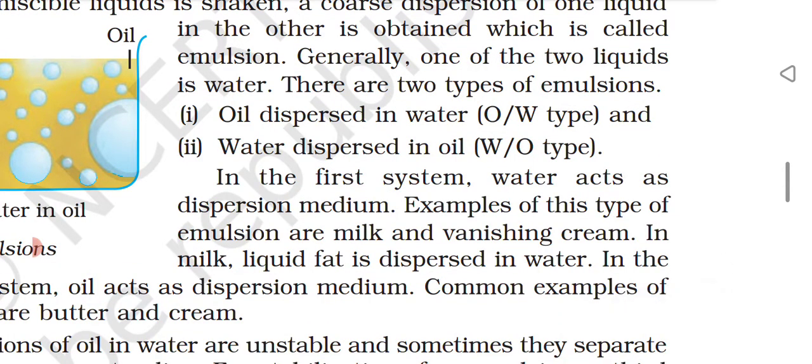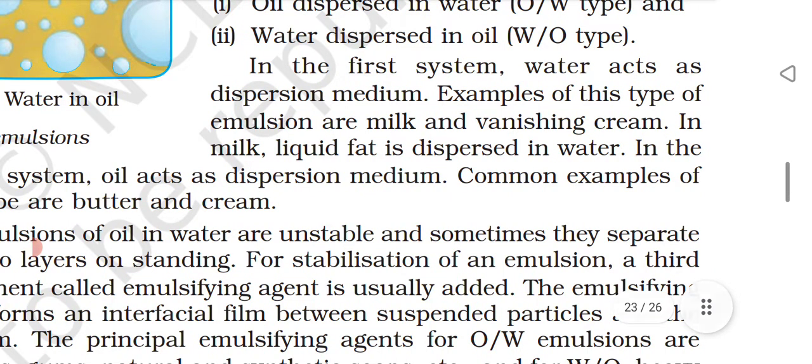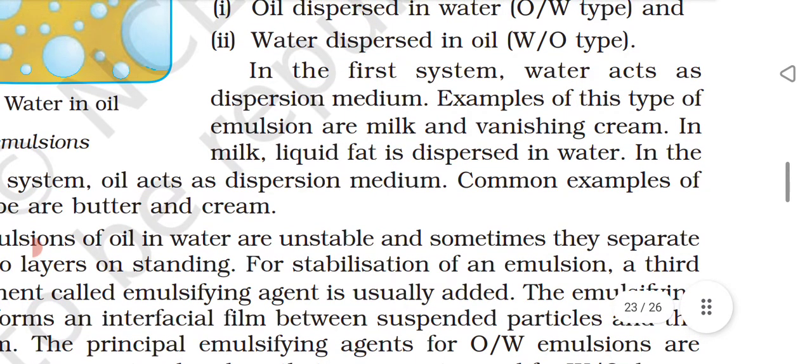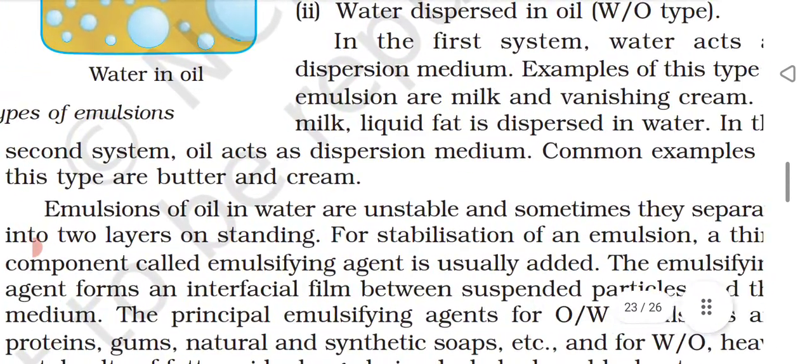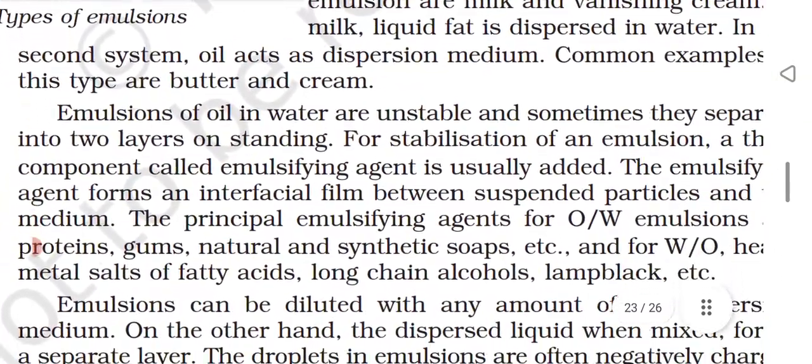There are two types of emulsions: oil dispersed in water and water dispersed in oil. In the first system, water acts as the dispersion medium. Examples of this type of emulsion are milk and vanishing cream. In milk, liquid fat is dispersed in water. In the second system, oil acts as the dispersion medium. Common examples of this type are butter and cream.